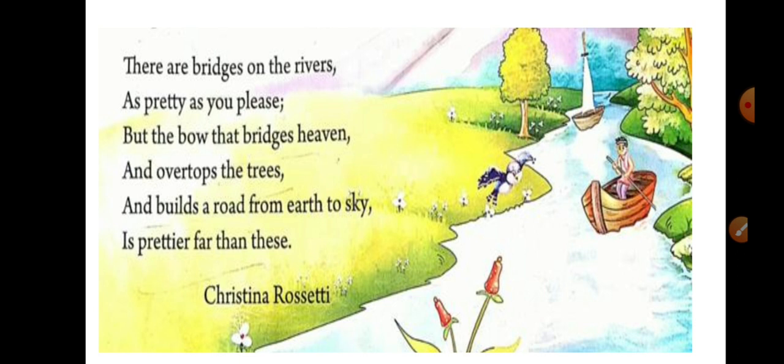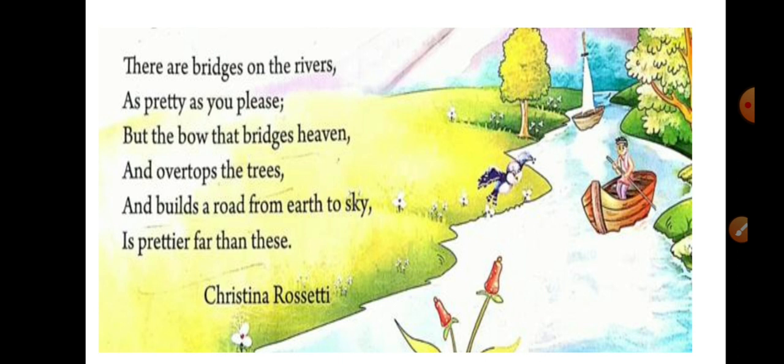Now when you see this rainbow, it is not really like that, but when we see it, it looks like the road from the sky to the earth is prettier far than these. Why? Because it is beautiful, colorful, right? So it is beautiful. That is the reason it is more.